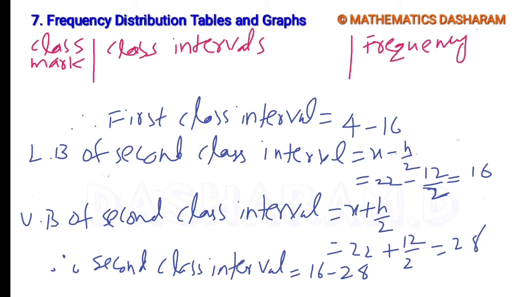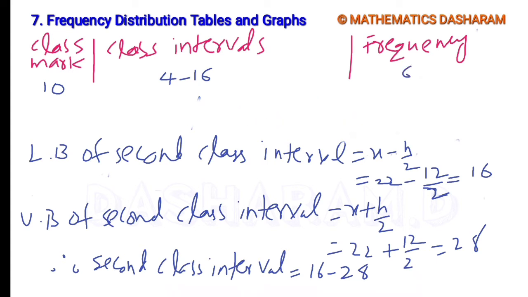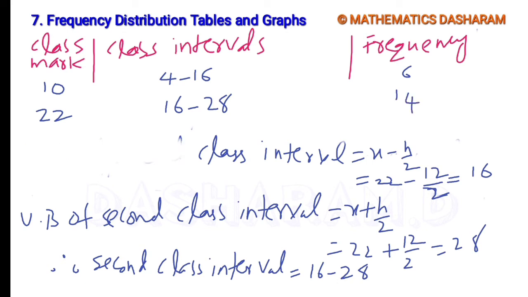Let's prepare a table. First column class mark, next class interval, next frequency. The first class mark is 10 and the class interval we already found is 4 to 16, and its frequency is 6. Next, the second class mark is 22, the second class interval is 16 to 28, and its frequency is 14.